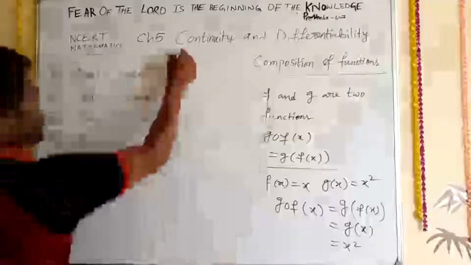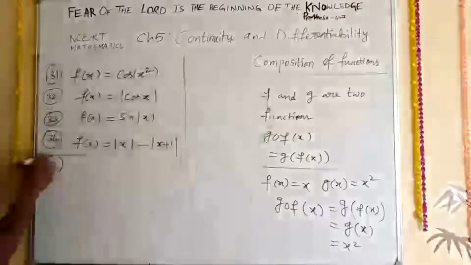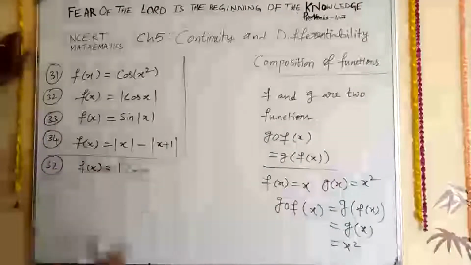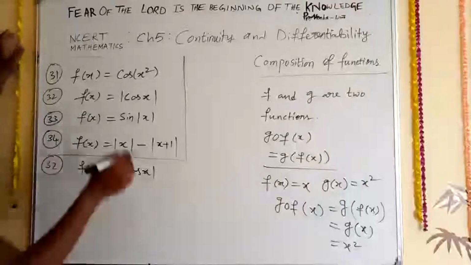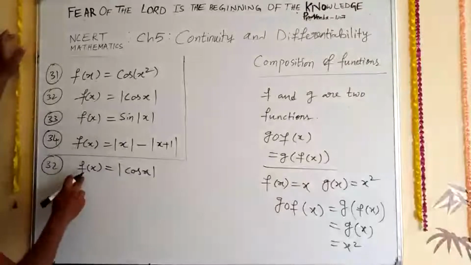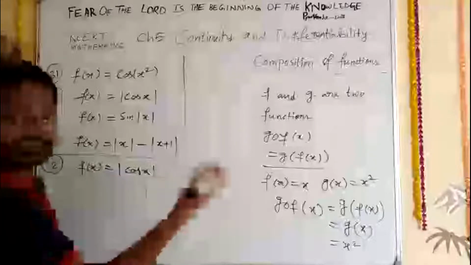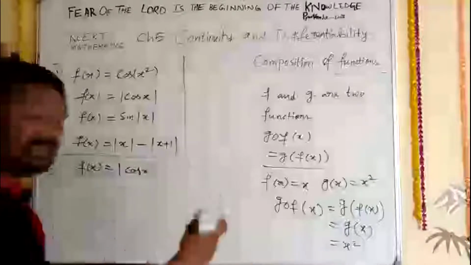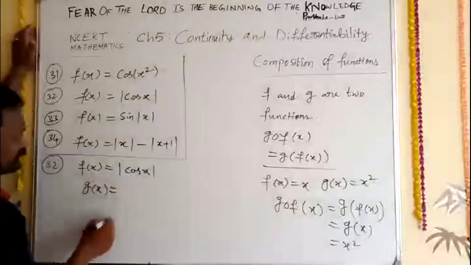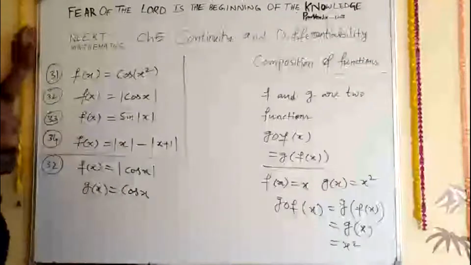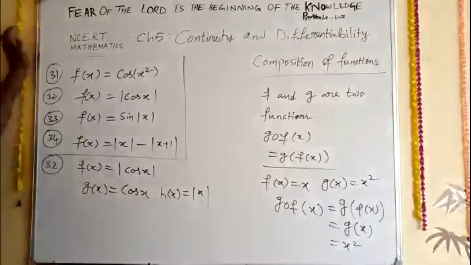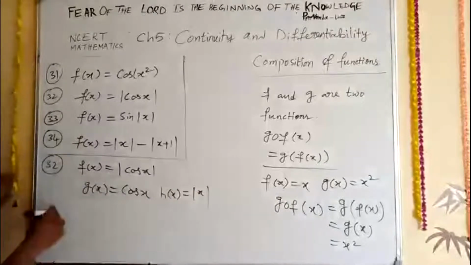So from here onwards I'll start. Problem number 32. f of x is equal to modulus of cos x. It is just like the g of f of x method. So I'll write here, f was already used, so let me use g and h. Let g of x be equal to cos x, and h of x equal to modulus x. Then check how it is possible to be solved.